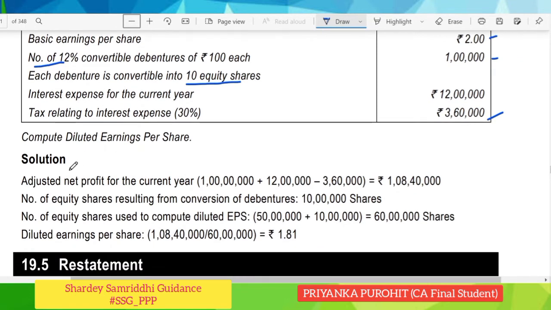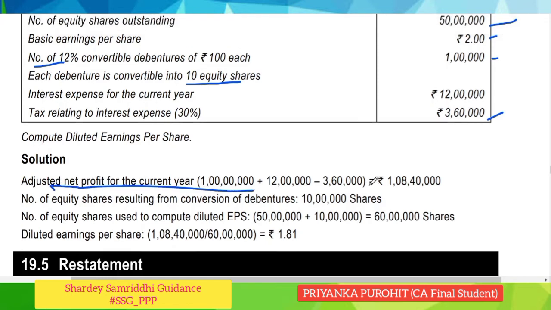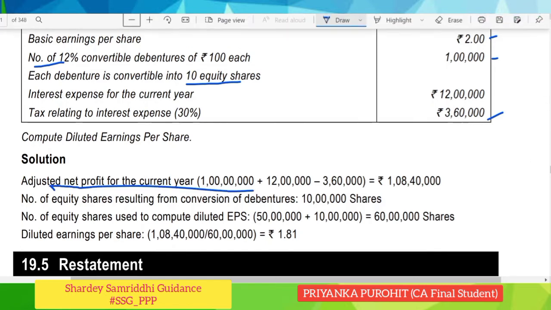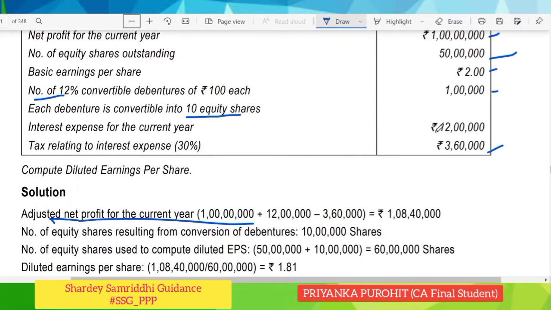So we have to calculate the diluted earning per share. The adjusted net profit for the current year would be 1 crore as given in the question, plus 12 lakhs, which will be saved now. But on this, the tax shield of 30%, that is 3,60,000, won't be available from now on when the debentures are converted into equity. So we have to deduct it. So 1 crore plus 12 lakh minus 3.6 lakh will give us the adjusted net profit as 1 crore 8 lakhs 40,000.